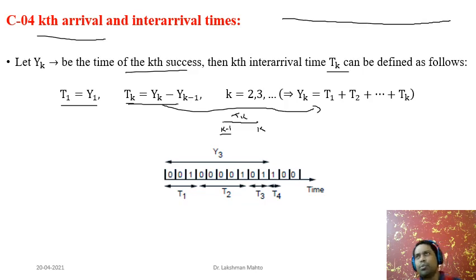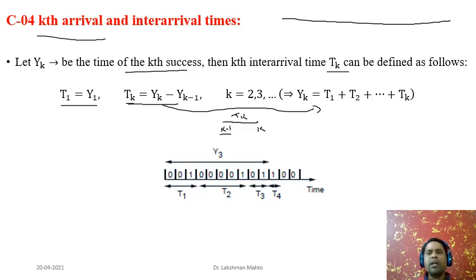So definitely there would be some failure, then success, or if we are lucky, just after the first success we may get the next success. It is possible, but definitely there is a possibility that we have to perform a few trials in order to get the next success. So if you observe the trials to get the first success after k minus 1 trials, that we will call the kth trial, and the distribution of that would be geometric in nature.